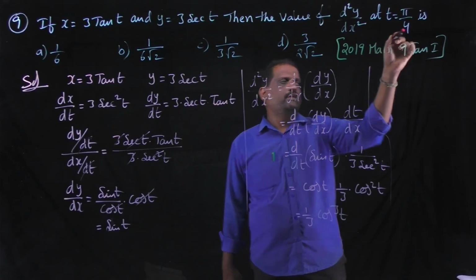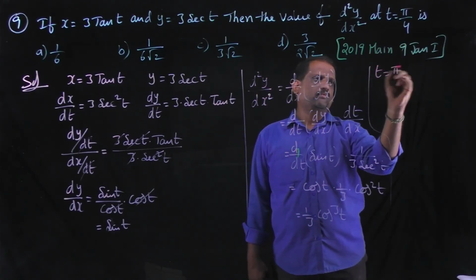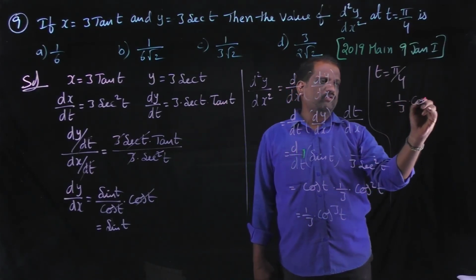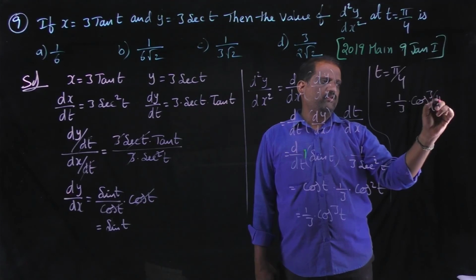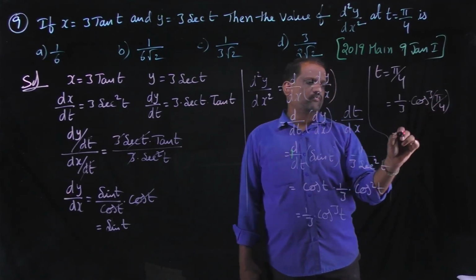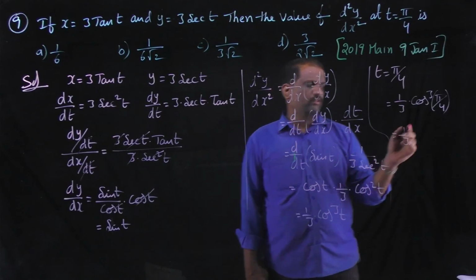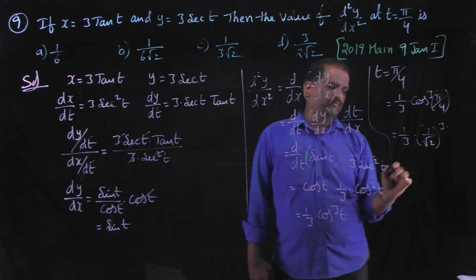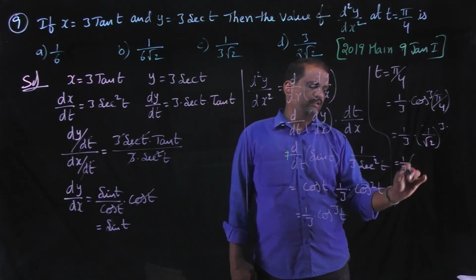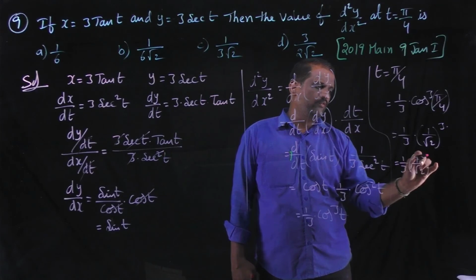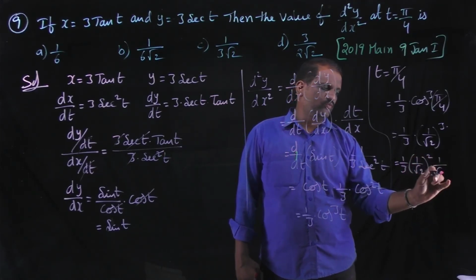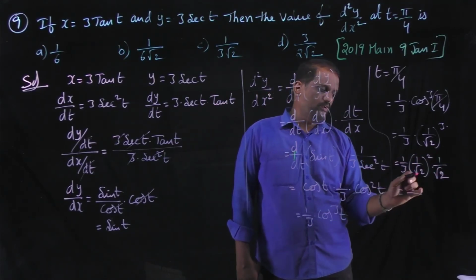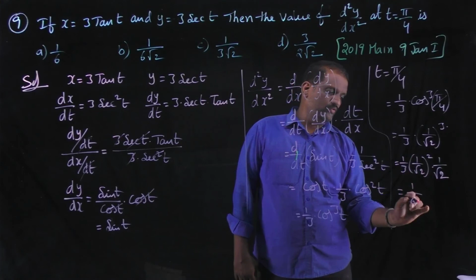The value at t equal to pi by 4 is equal to 1 by 3 into cos cube of pi by 4. 1 by 3 into the value of cos pi by 4, which is 1 by root 2, whole cube, that is equal to 1 by 3 into 1 by root 2 whole square into 1 by root 2. 1 by root 2 whole square becomes 1 by 2, that is 1 by 2 into 3, 6 root 2.